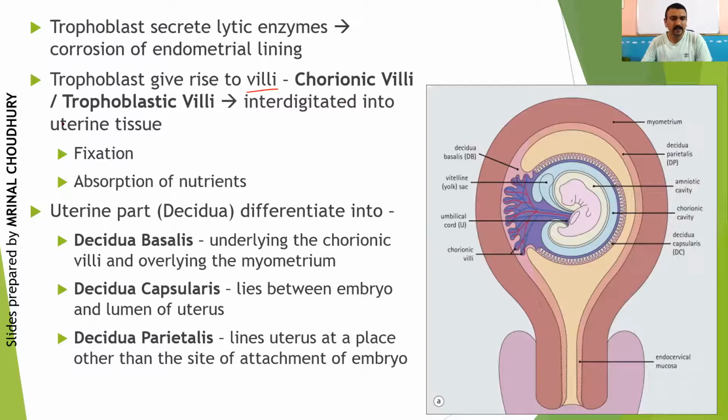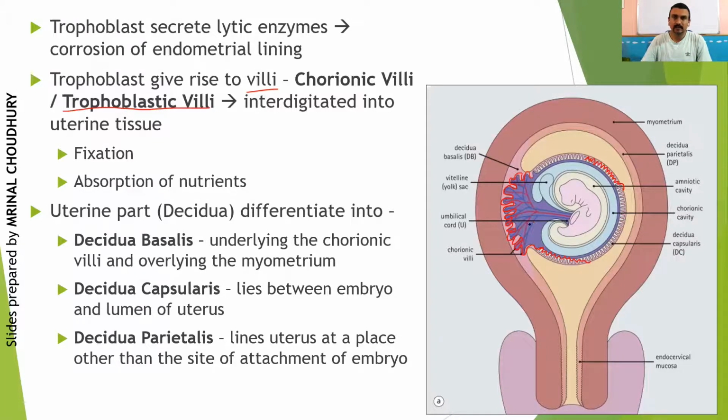Right? These villi are formed from the trophoblast, so you call them trophoblastic villi. You can see in this diagram these finger-like projections which are formed here, like small finger-like projections, and some are forming here also, which are outside, right? And these finger-like projections or villi are larger than the other ones, which are small. Are you getting it? But they are present throughout, surrounding the entire growing fetus. These villi are formed. Fine.